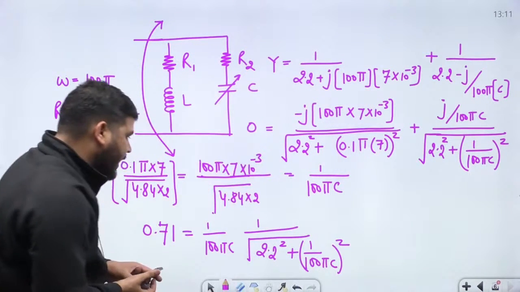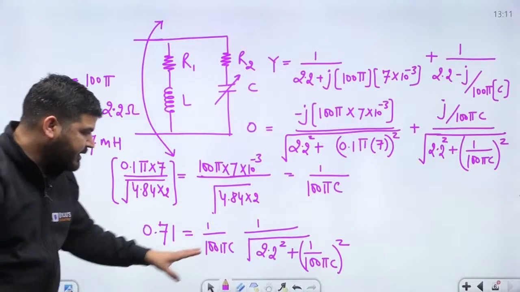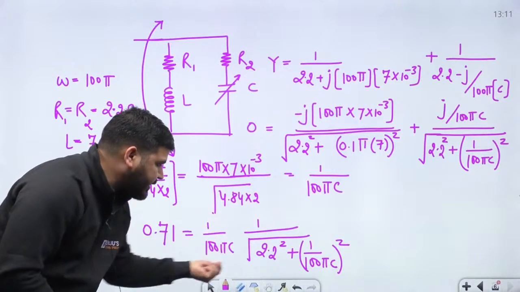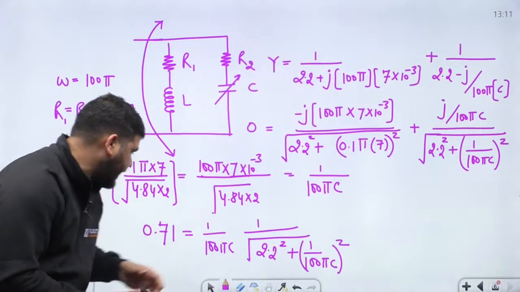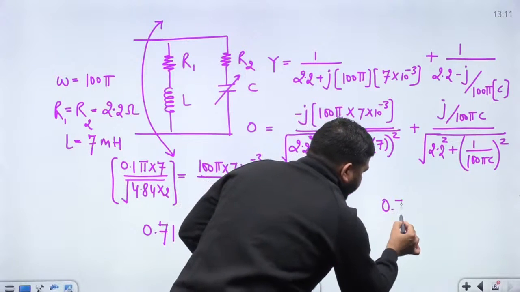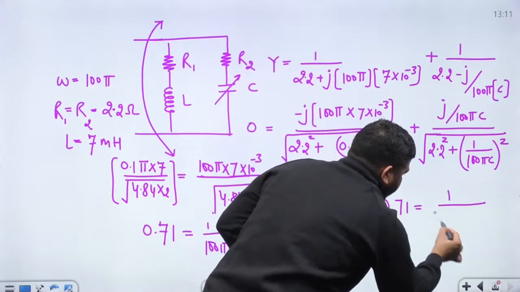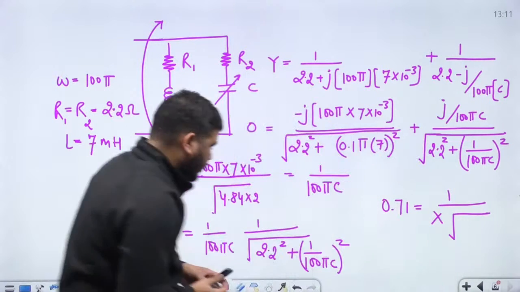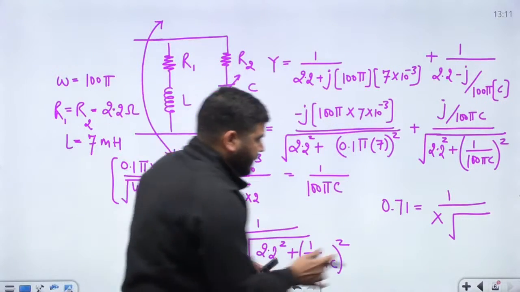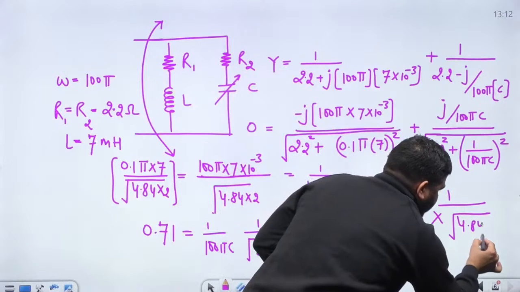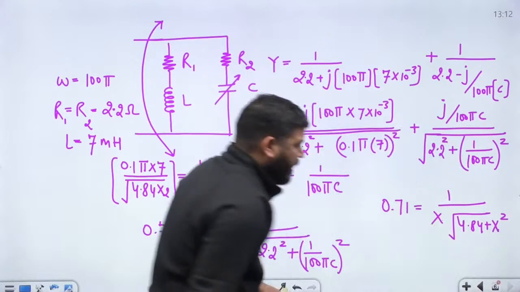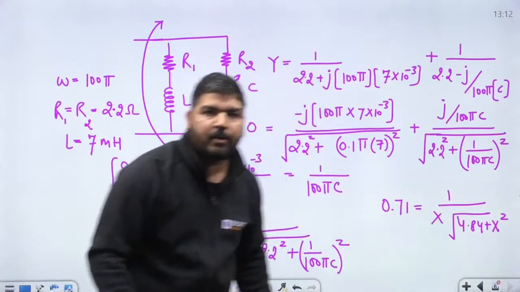Now we need to calculate the value of c. I think it's easy peasy. You can assume that this value is x. So 0.71 is equal to 1 divided by x into root of 4.84 plus x square. I think it is clear. Now you can take the square on both sides and calculate the value of x.